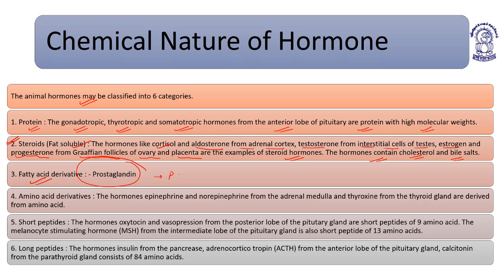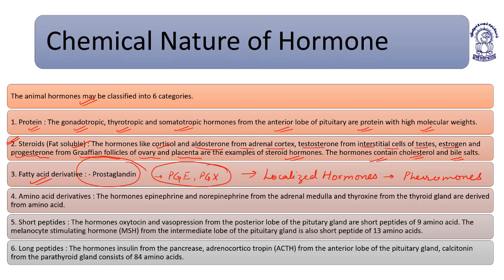Prostaglandins like prostaglandin E and prostaglandin F are all fatty acid derivatives. They are localized hormones and they may act as pheromones.